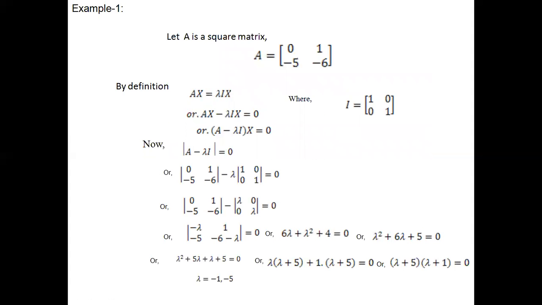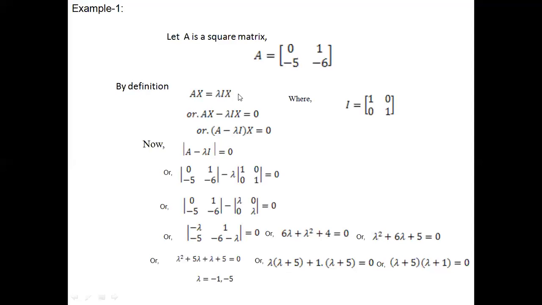Now, this is the first example. Let A be a square matrix. You can find here that A is a square matrix: along the first column there is 0, -5, and in the second column there is 1, -6. Okay, this is the square matrix. Now, by definition, as I have mentioned, Ax = λIx, where I is the identity matrix, as you know.